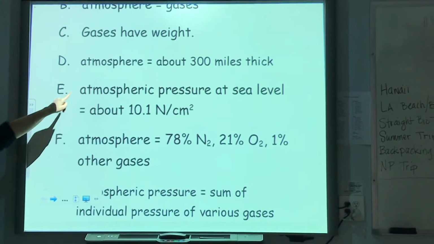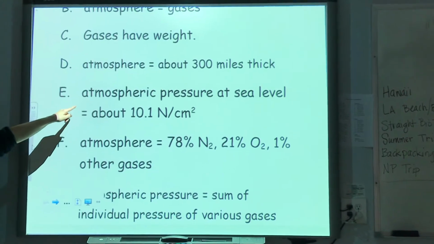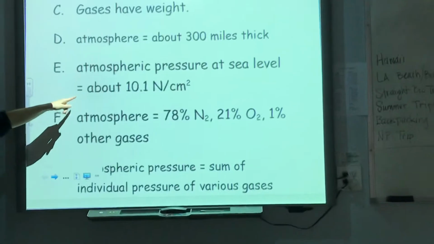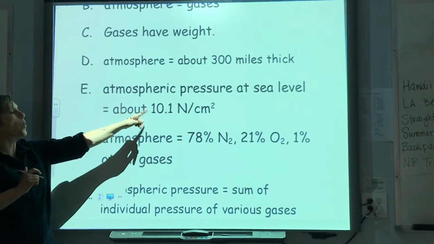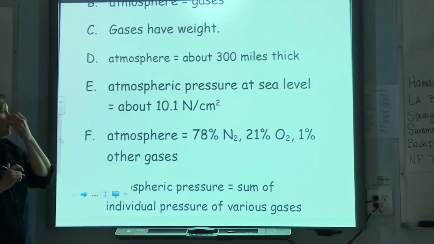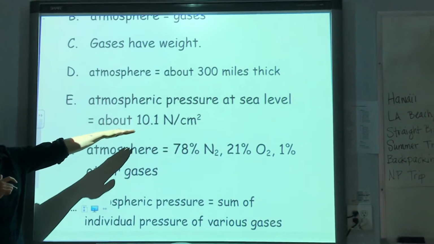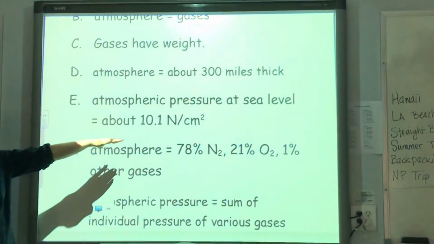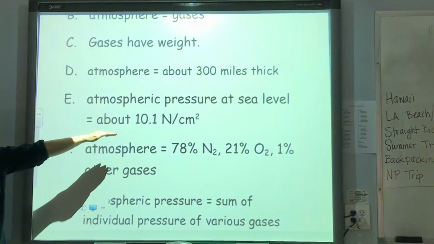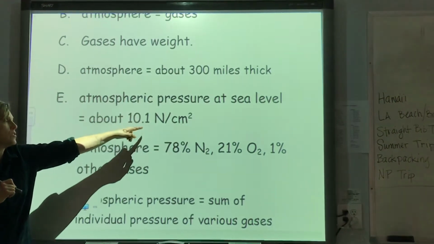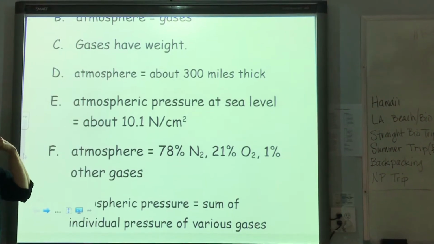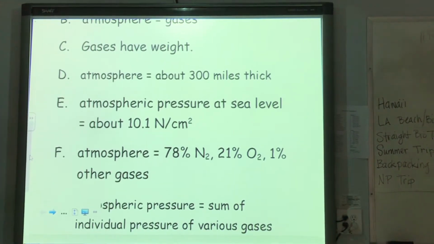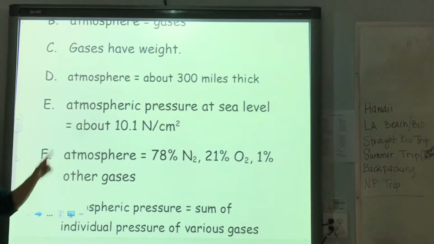Okay, generally, the average atmospheric pressure at sea level over the Earth is just about 10.1 newtons per centimeter squared. So basically this equates to 101,000 pascals. Okay, 101,000 pascals, because this is newtons per centimeter squared, not meter squared. I don't know why I put it that way. Maybe that's something they use in chemistry. It was in your textbook. Okay, so this is the normal atmospheric pressure.